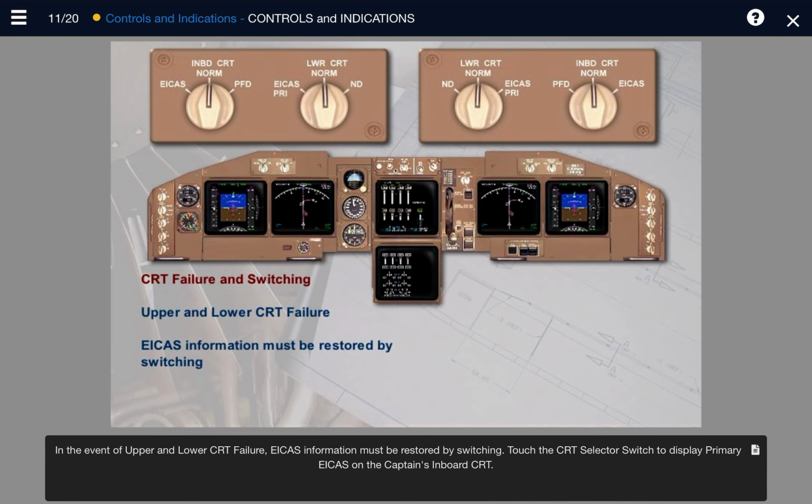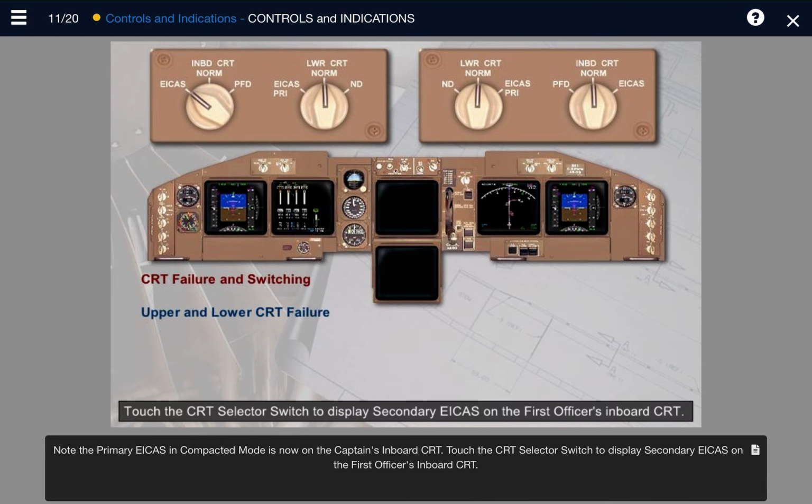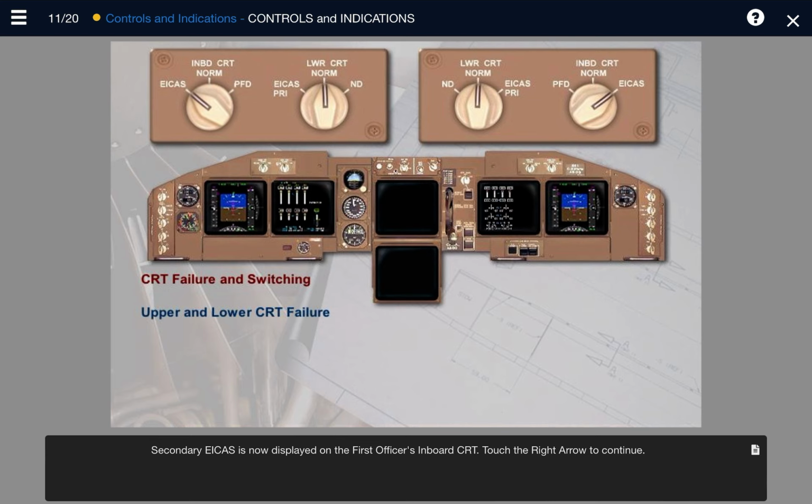In the event of upper and lower CRT failure, ICAS information must be restored by switching. Touch the CRT selector switch to display primary ICAS on the captain's inboard CRT. Note the primary ICAS in compacted mode is now on the captain's inboard CRT. Touch the CRT selector switch to display secondary ICAS on the first officer's inboard CRT. Secondary ICAS is now displayed on the first officer's inboard CRT.